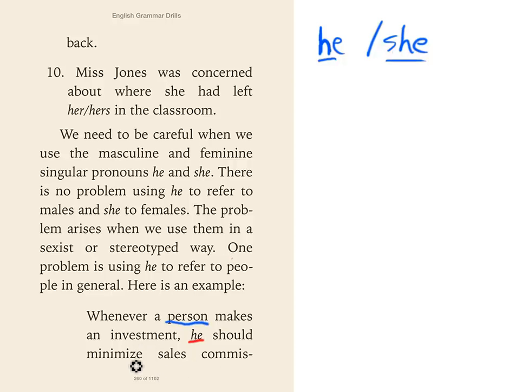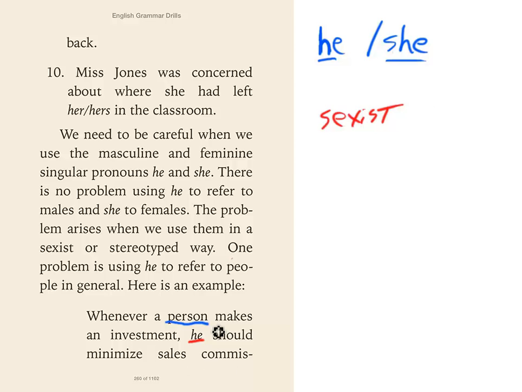That used to be proper back in the 1930s, 1940s, when we were a male-dominated society. But today, that's not proper. As a matter of fact, it's actually even rude, because we're assuming that the person that's smart enough to make investments is always a he. That's what we call sexist. And we want to definitely make sure we avoid that in our writing. So we can't use he.